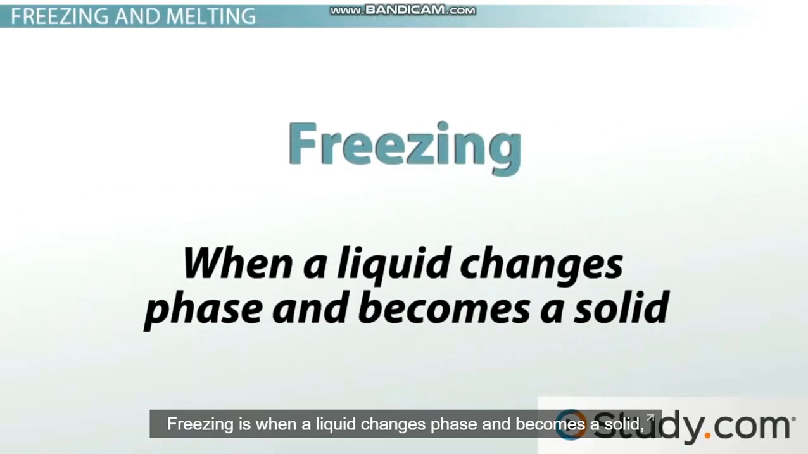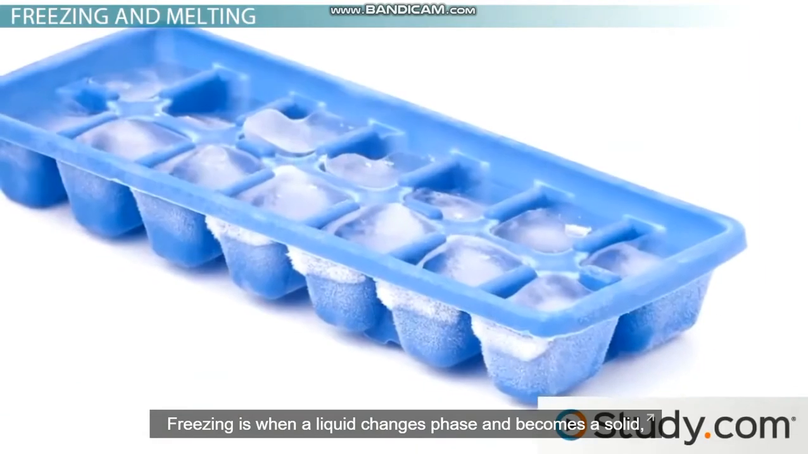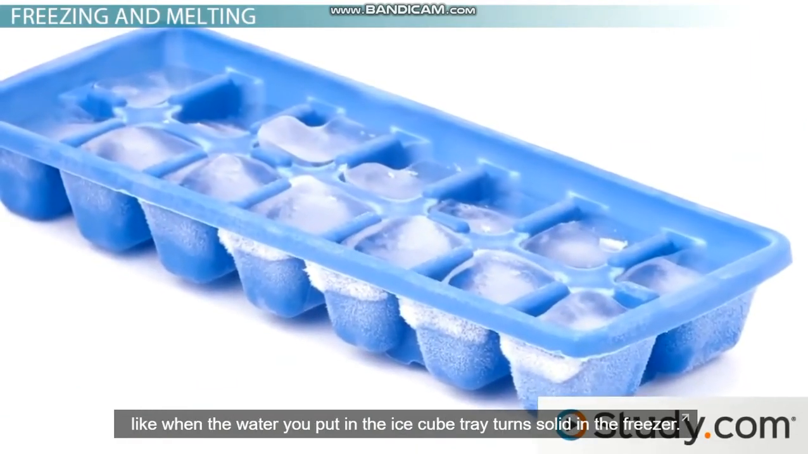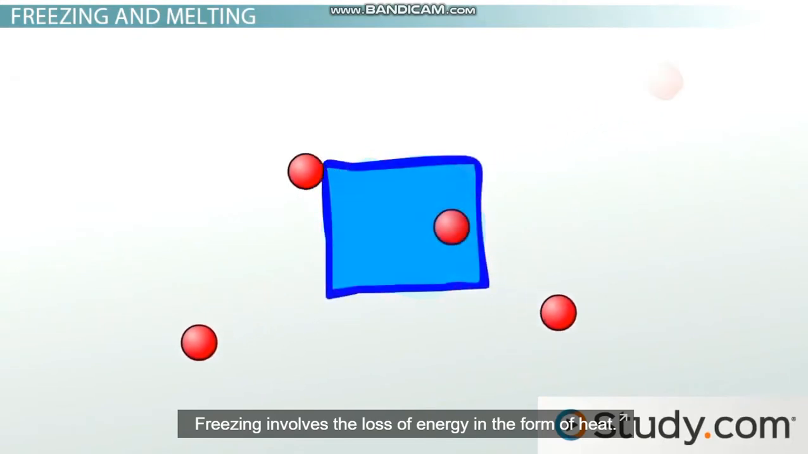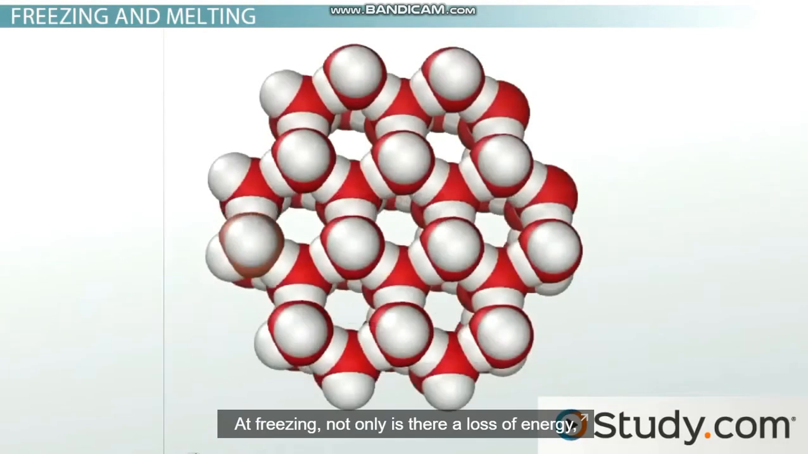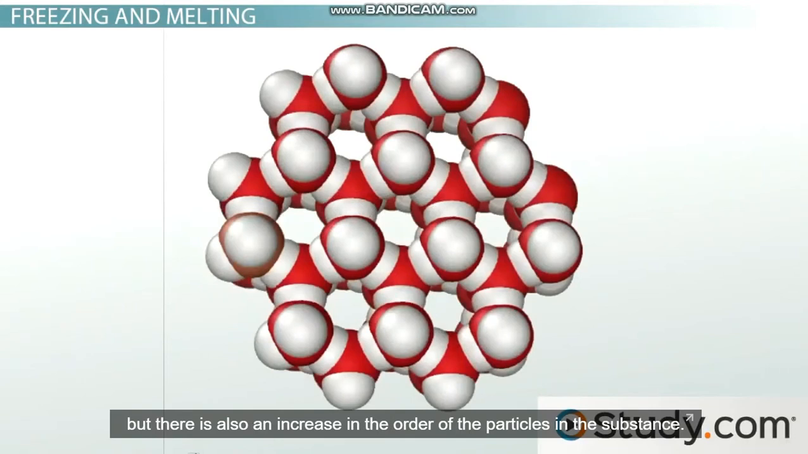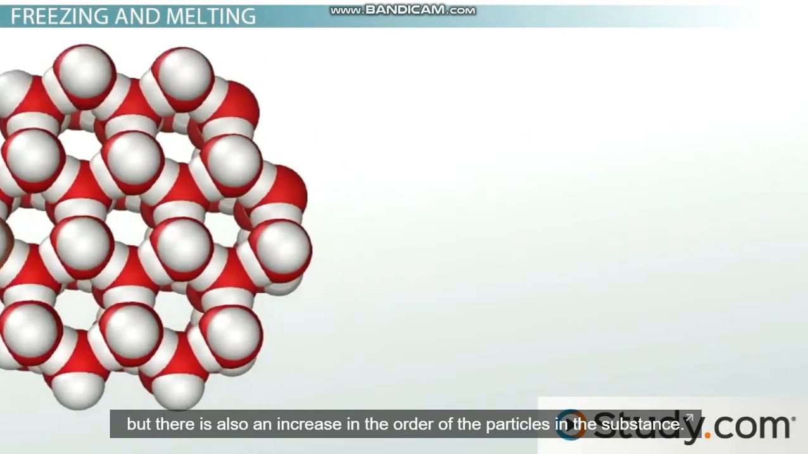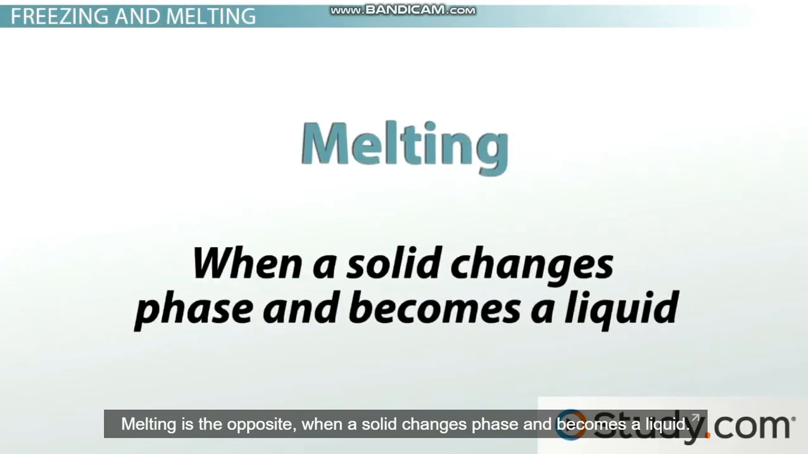Freezing is when a liquid changes phase and becomes a solid, like when the water you put in the ice cube tray turns solid in the freezer. Freezing involves the loss of energy in the form of heat. Liquid minus energy goes to solid. At freezing, not only is there a loss of energy, but there's also an increase in the order of the particles in the substance.